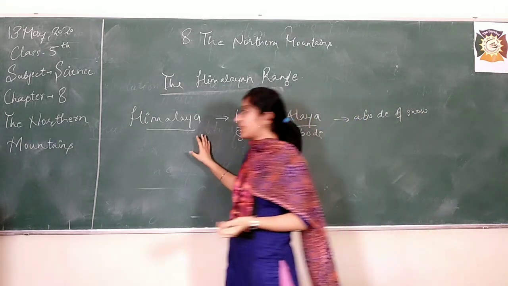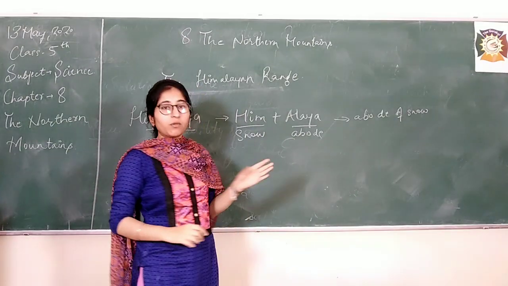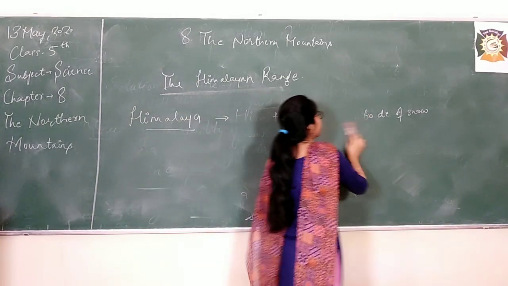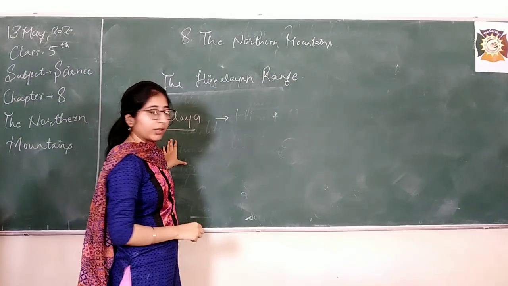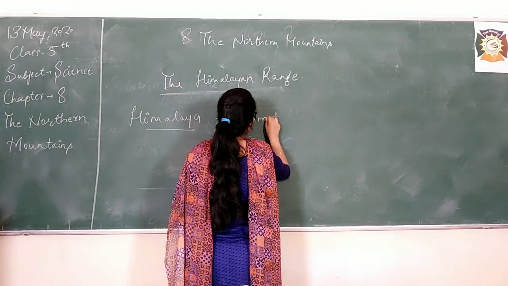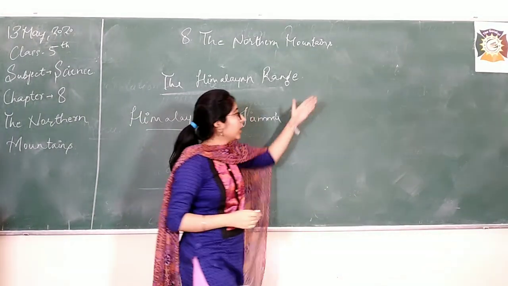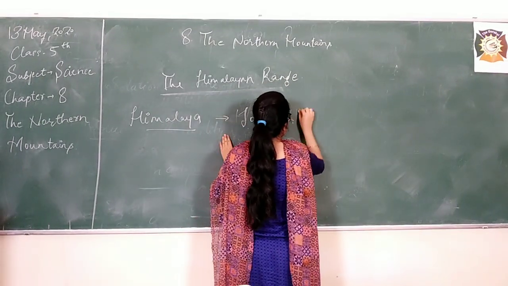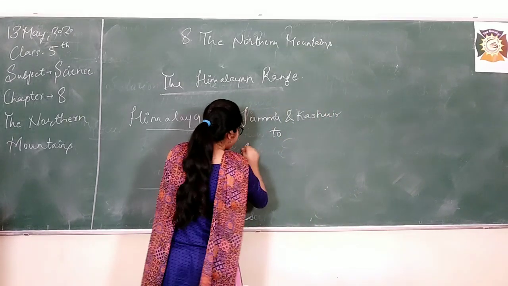So what do we get from this name Himalaya? We get that Himalaya is the abode of snow, meaning the Himalayan mountains are covered with snow almost throughout the year. After this, where are the Himalayan ranges located? These are located from Jammu Kashmir to Arunachal Pradesh. As you must be aware, Jammu Kashmir has been divided into two parts, Ladakh and Jammu Kashmir. So it extends from Jammu Kashmir, Ladakh to Arunachal Pradesh.